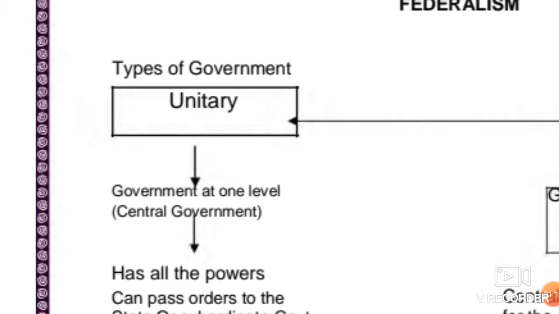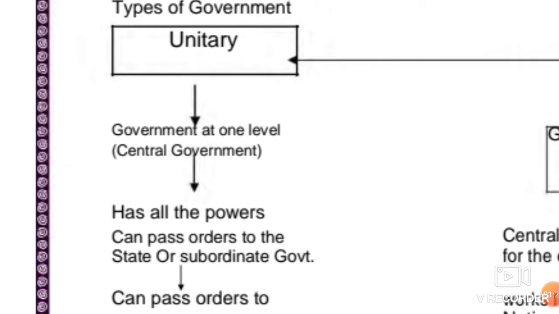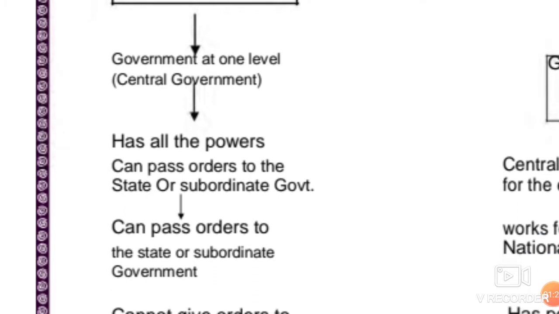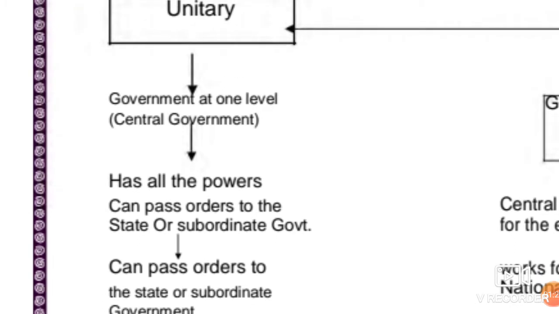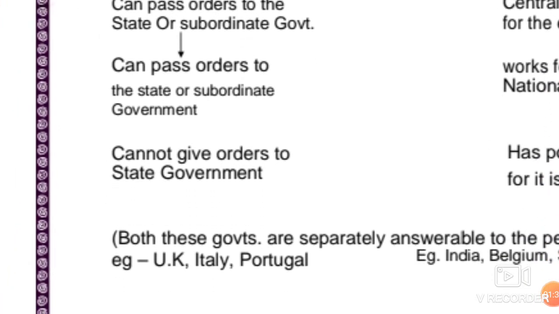It means government at only one level has all the powers and can pass orders to the state or subordinate governments.